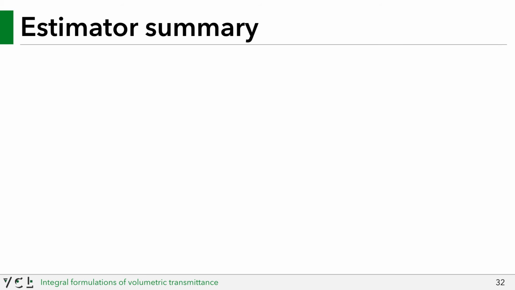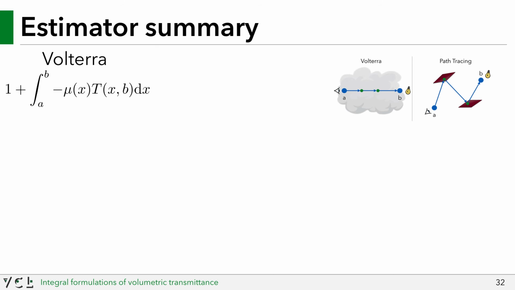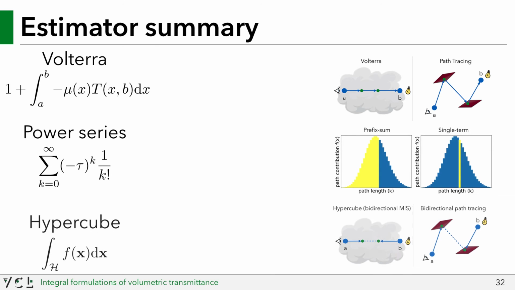In summary, we have introduced three integral formulations for transmittance, each allowing for novel estimators to be derived by just applying Monte Carlo: Volterra, power series, and the hypercube integral formulations. While we do not have enough time to talk at length about all estimators in detail, we will briefly summarize them here.